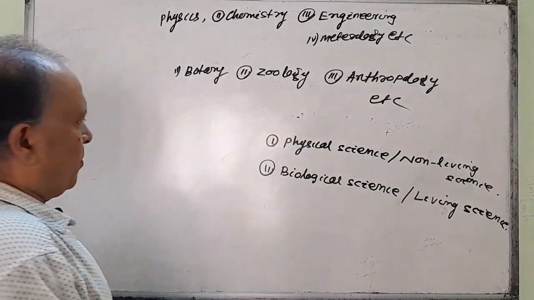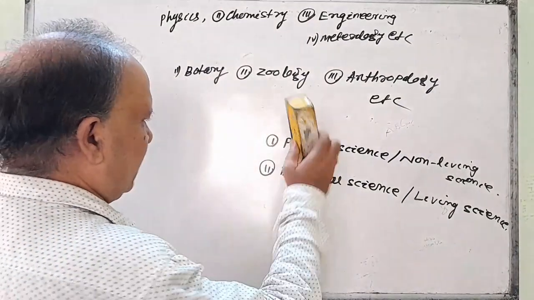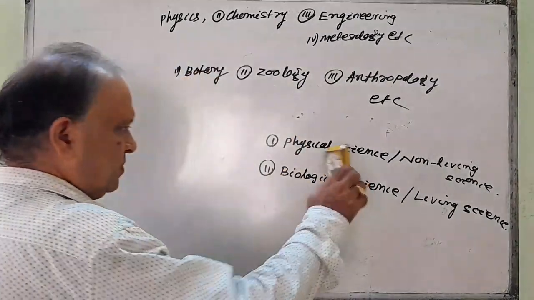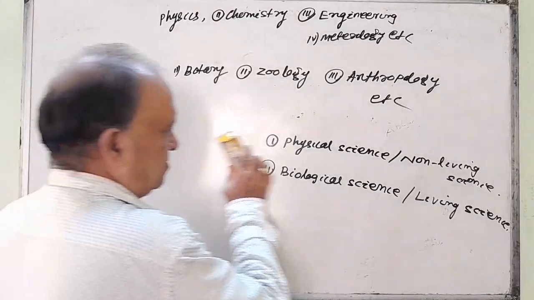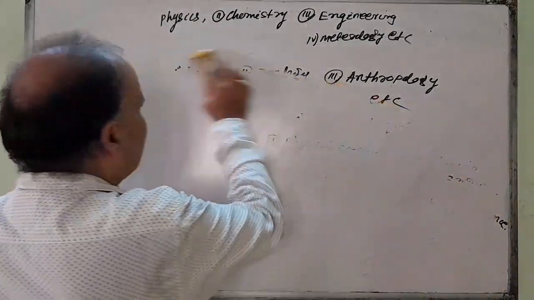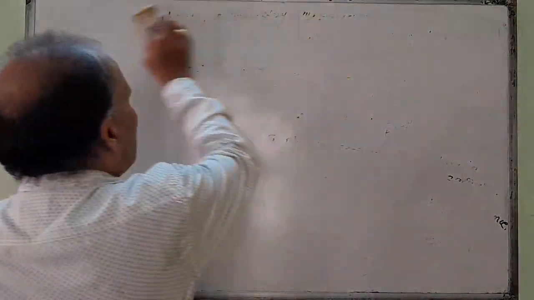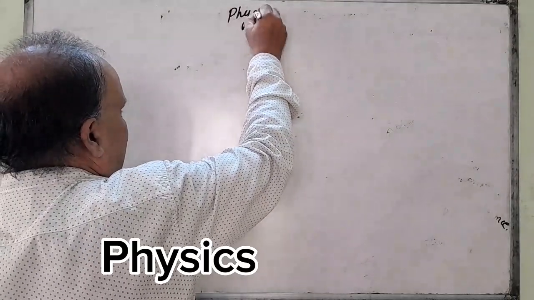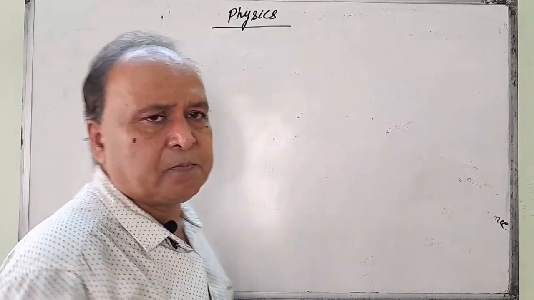Now, we read this physical science. Physical science means study of non-living science. In physical science, we first study physics. What is physics?